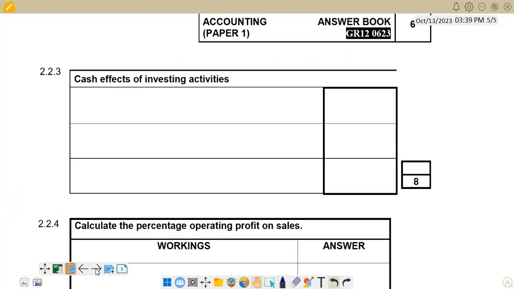Right, the next page is saying cash effects of investing activities. And we know what we are going to include under investing activities. That's where we're going to have a purchase of non-current assets and any disposals of non-current assets, and also check the movement of the fixed deposits.